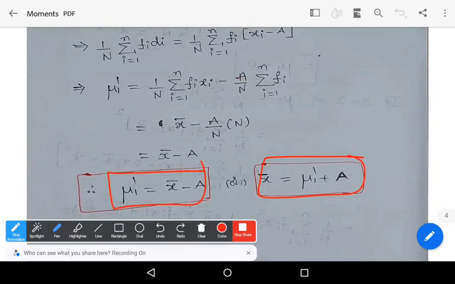The definitions of moments, and of non-central and central moments, are both very, very important for your end semester examination. Keep learning.